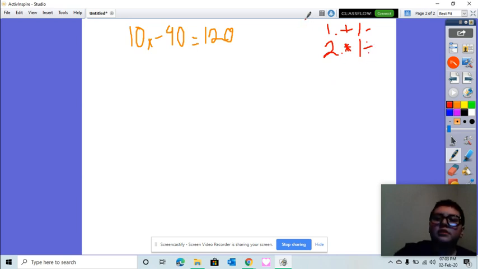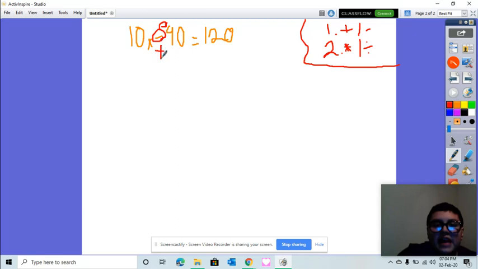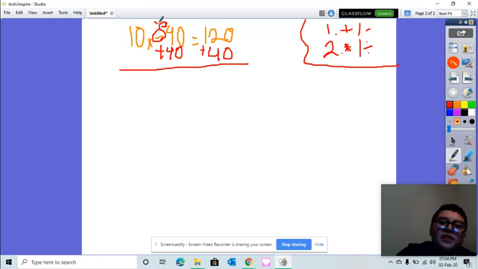Now since we have subtracting here, this time we're gonna have to add 40 because we want to do the inverse. And what I do to one side, I do to the other. Add 40 here. So these two cross out. 10x comes down. And 120 plus 40 is 160.